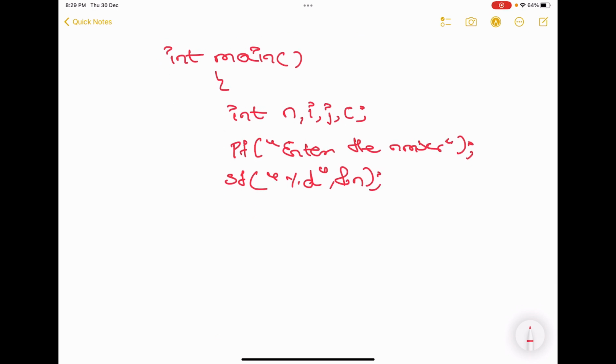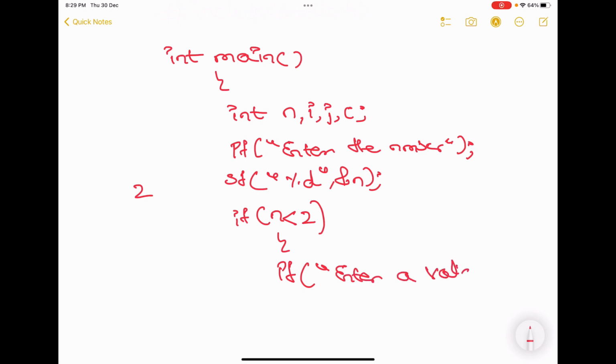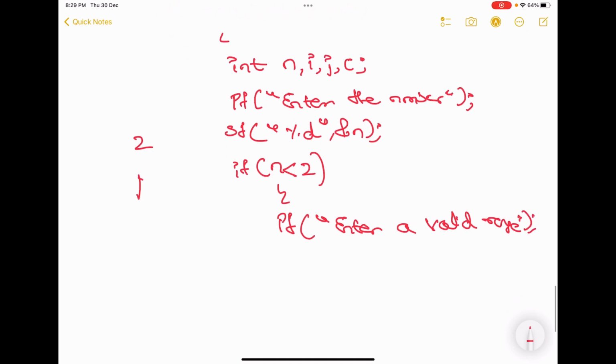Now you need to check 2 conditions. If n is less than 2, because prime number starts from 2. If n is less than 2, printf "enter a valid range", because if you give the answer as 1, there is no prime number at all. And here write return 0. I'll tell you why now.